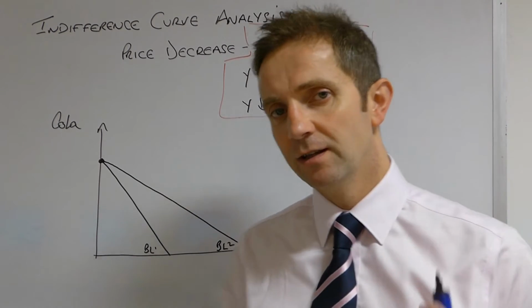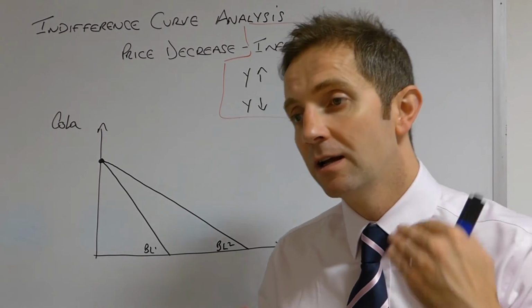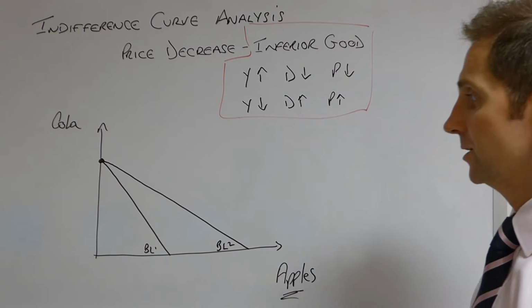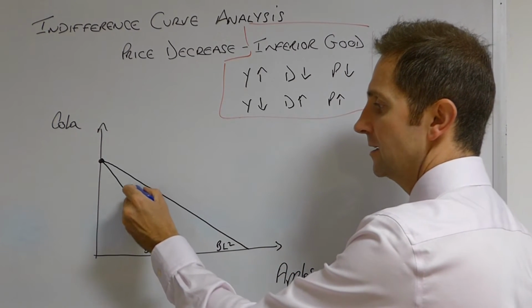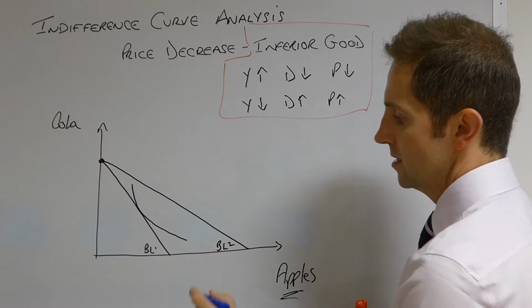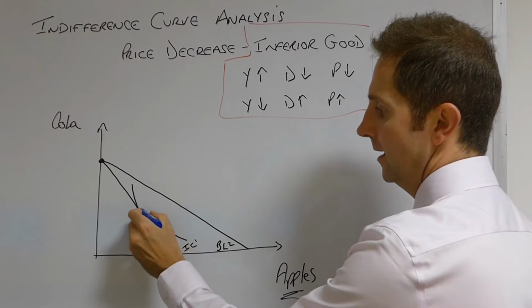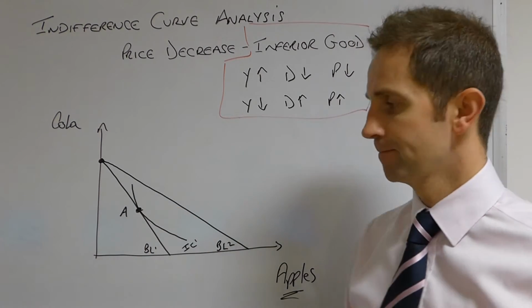So in effect, think about it, in effect your real income has gone up because the price of one of the goods that you were buying has fallen. So let's draw on an initial start point. As you will be well aware, we need an initial indifference curve, like so, which we call indifference curve 1, and this is our start point A.